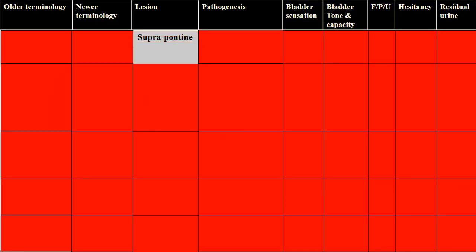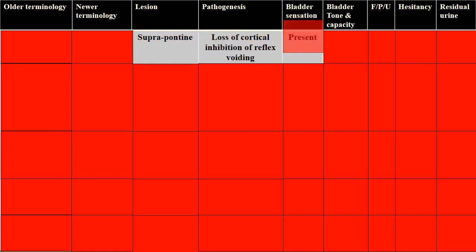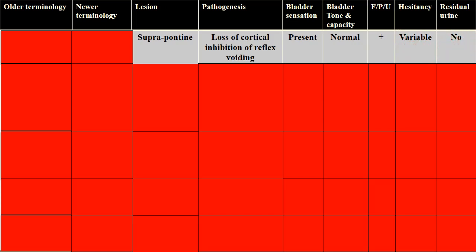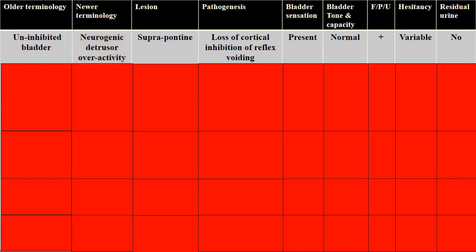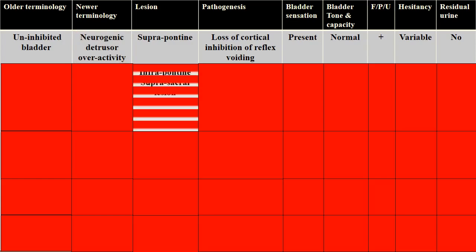If the lesion is suprapontine in location, there will be loss of cortical or social inhibition of reflex voiding. The bladder sensation is present. The bladder tone and capacity are normal. And in less complete forms of paracentral lobule dysfunction, and if there is involvement of other suprapontine centers other than the paracentral lobule, there will be frequency, precipitancy and urgency. Hesitancy is variable. There will not be any residual urine. The older terminology for this type of bladder is uninhibited bladder, and the newer urodynamic terminology is neurogenic detrusor overactivity.